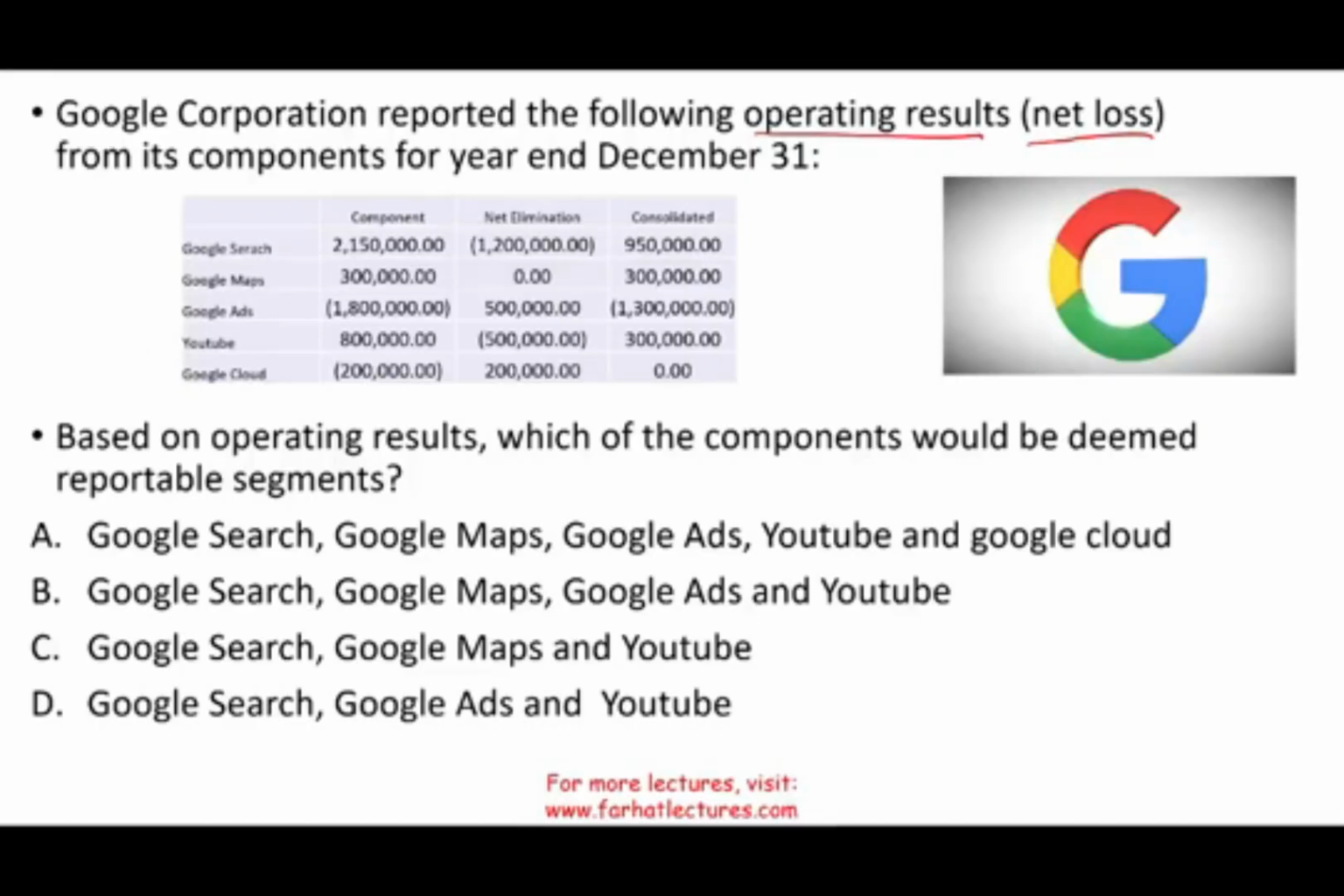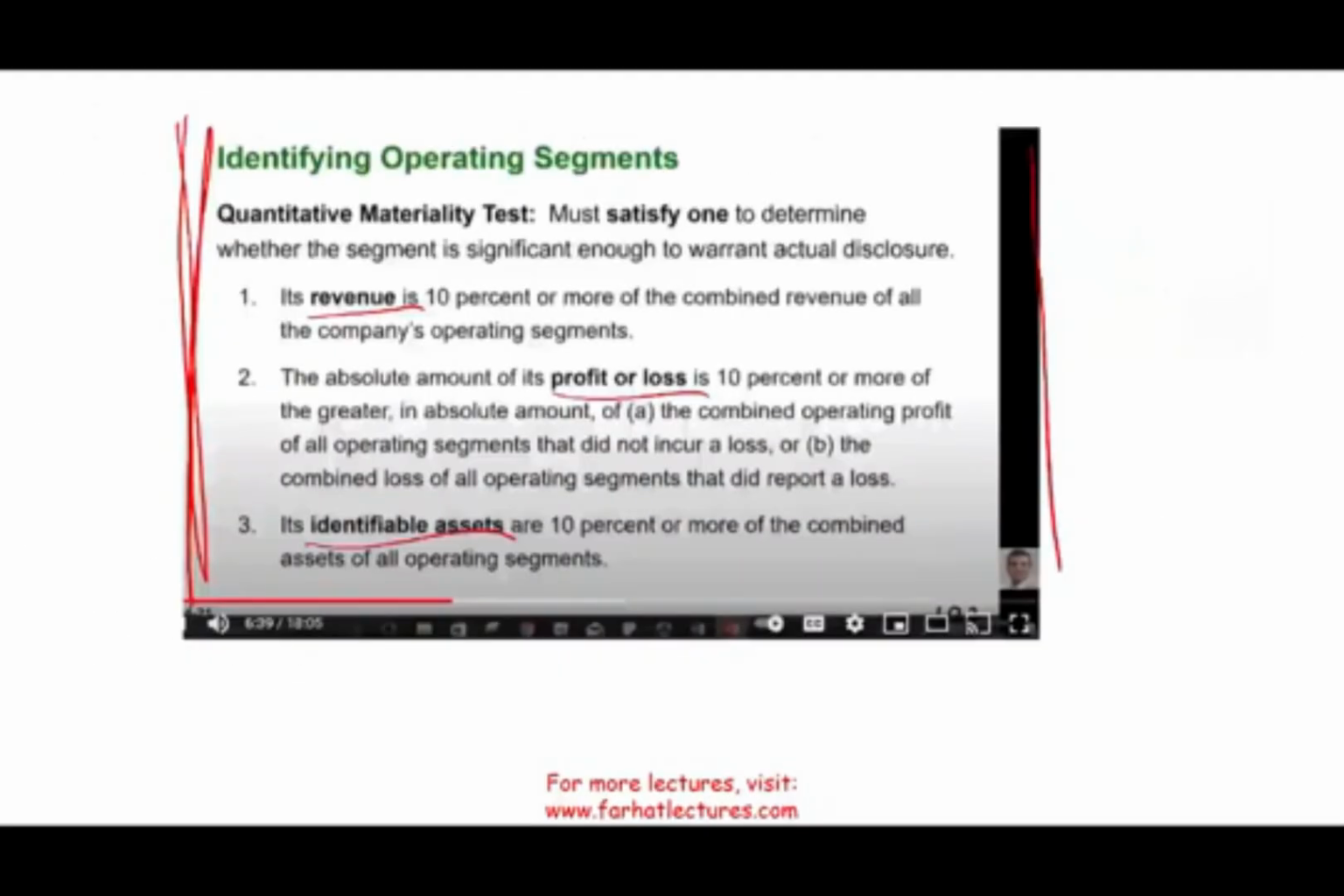They don't reflect anything. Now they want you to compute what is a reportable segment based on the operating result of the company. So we have to look at the operating result of the company. What does that mean? It means we have to look at their profit and loss. Simply put, we have to look at this measurement. We have to determine first the absolute amount of its profit or loss.